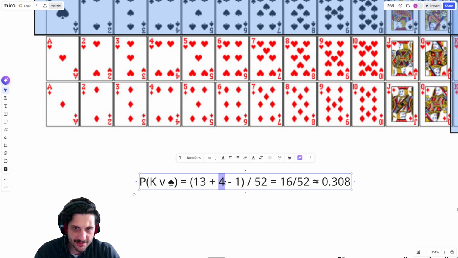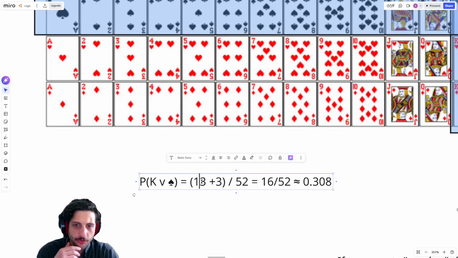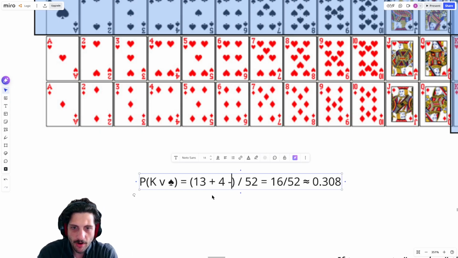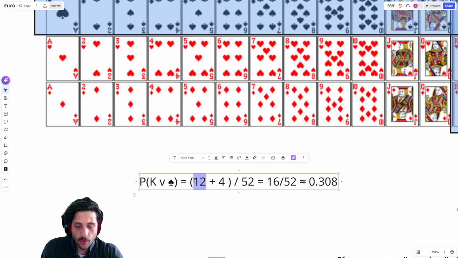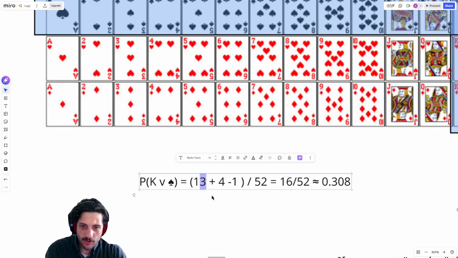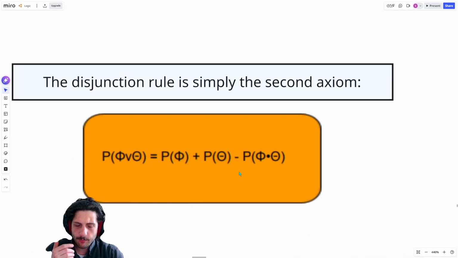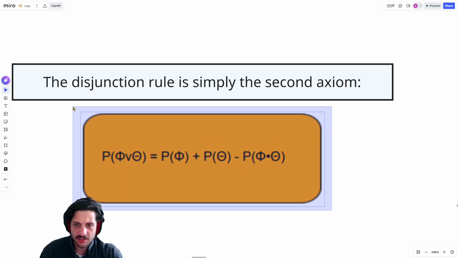One of these spades is the same as one of these kings, so I need to subtract off that double counting. It's as if I'm only counting 3 kings: I have all 13 spades, and then the other 3 non-spade kings. Or just as easily, you might count all of your kings and just the 12 non-king spades. But the point is, if we count all of the spades and all of the kings, we need to subtract off the one card, the king of spades, that we counted twice.